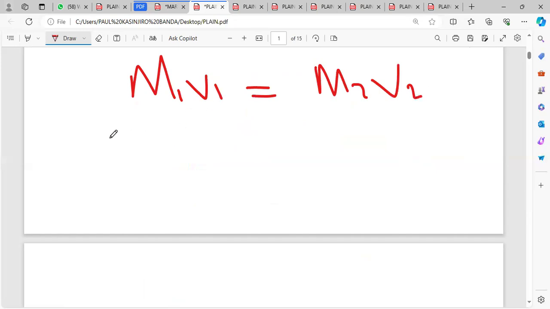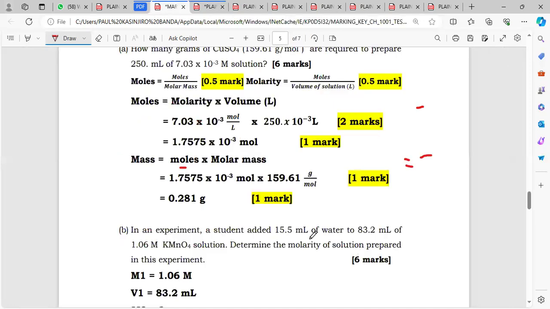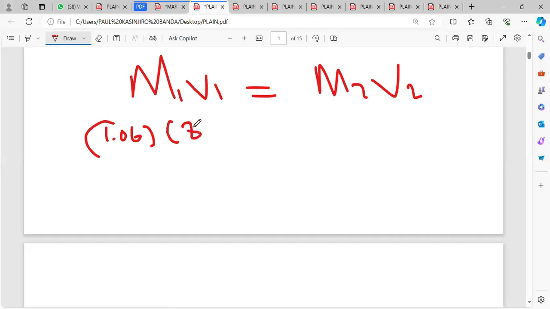So what is our M1? Our M1 is the concentration that is initially given, which is just 1.06. And then the volume before the addition of another volume, what was the original volume? That is our V1. If I go back to this, they're saying they added this amount of water to this amount of volume, so this one here is our V1. So 83.2 is our V1. So I write 83.2 is equal to the molarity 2, which is what we are finding, and then the V2. So how do we get the V2?